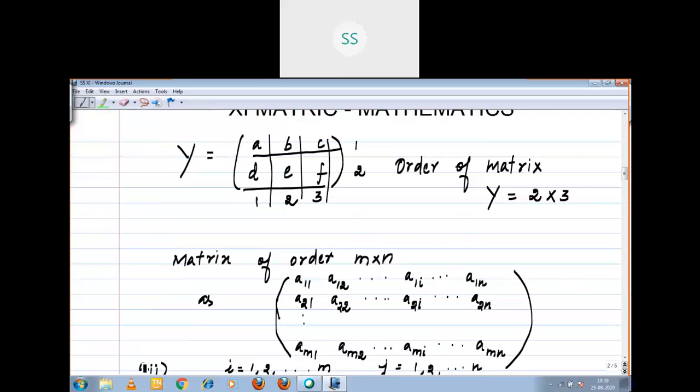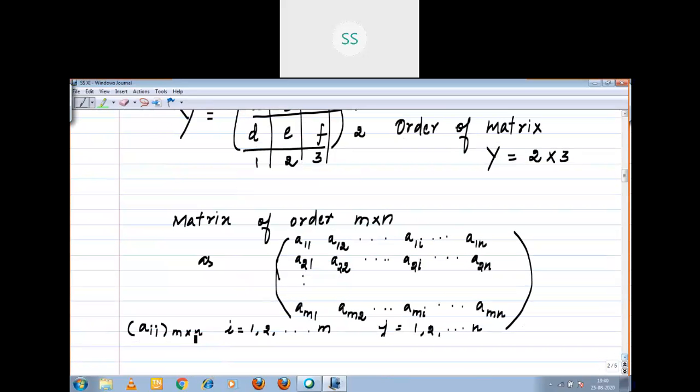Aij, an m by n matrix in general, right? Shortly, this format how to write? Shortly, the format A11, that is Aij, I equal to 1 to m, j equal to 1 to n. Ith row and jth column.